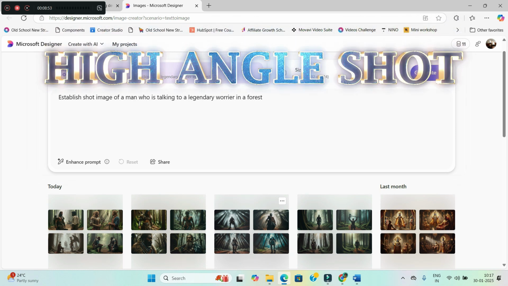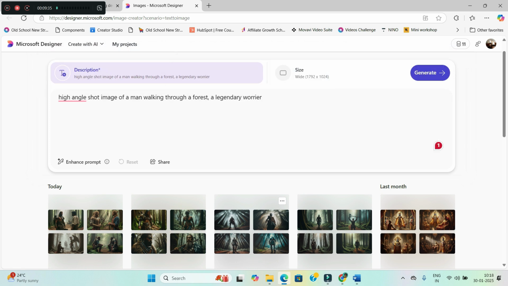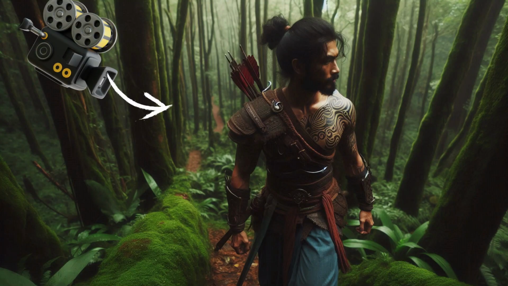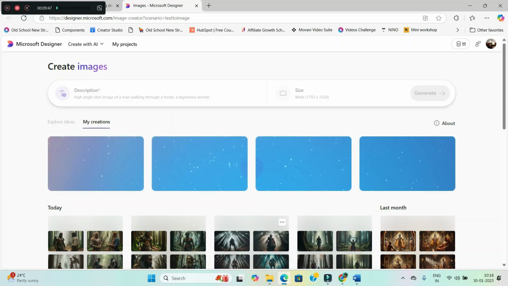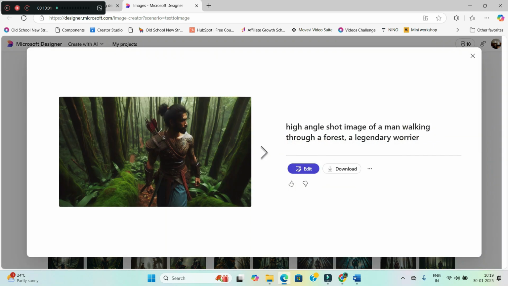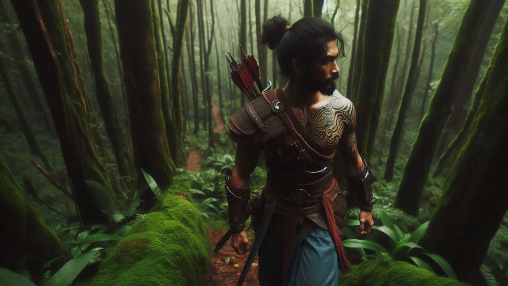Okay, instead of establish, I will give high angle shot, the prompt for your trailers or films. Okay, now this is just an example. Please pay attention. Then hit generate. So this is high angle shot. You will see it seems that the camera is coming from the top. Look, I have just used the same prompt with high angle shot. You can see the difference. This is high angle shot where it seems that the camera is at the top.